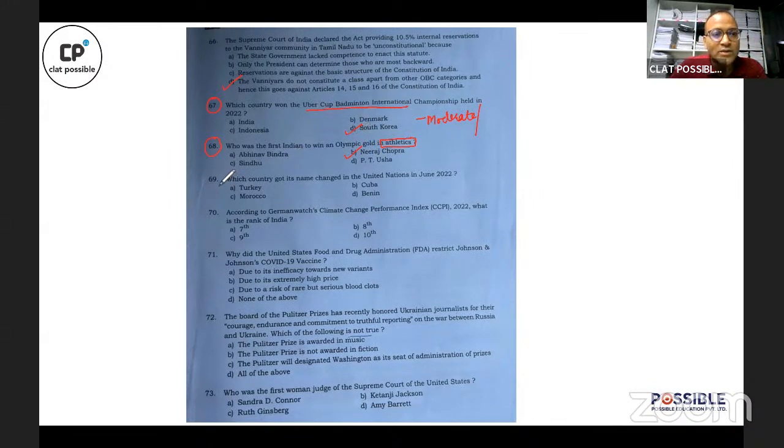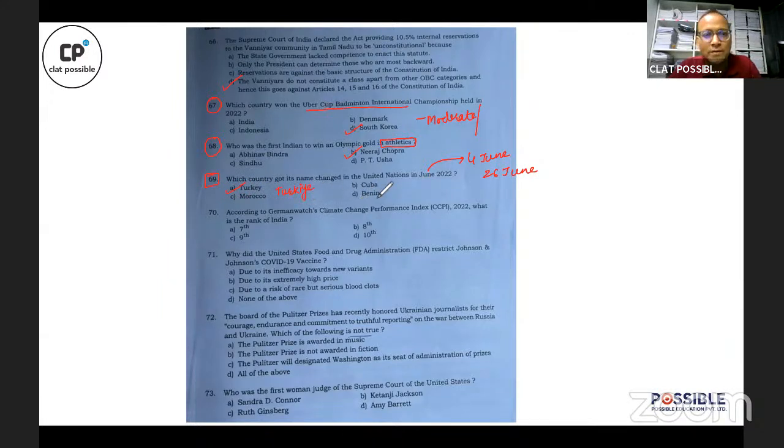All right, look at this question. Question number 69, paper being conducted on 26th of June, and it is asking about an event which took place on 4th of June, right? So a very recent event, but an easy question. Correct answer is Turkey. Turkey has changed its name to Turkiye.